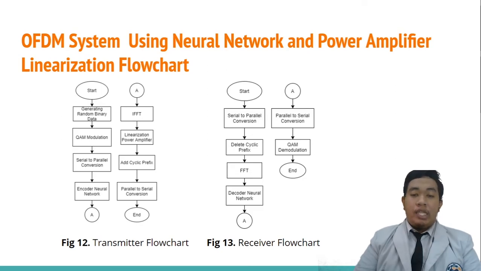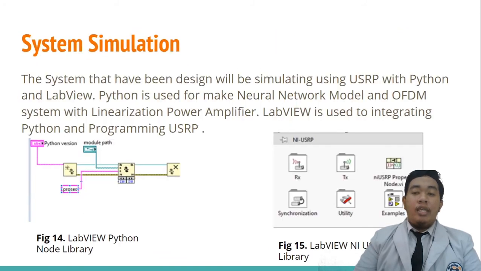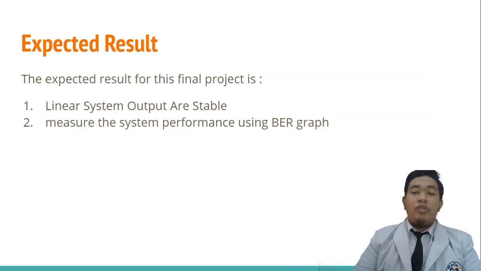The system that has been designed will be simulated using USRP with Python and LabVIEW. Python is used to make the neural network model and the OFDM system with linearization power amplifier. LabVIEW is used to integrate Python and program the USRP. The expected result of this research is that the linear system output is stable. Measure the system performance using BER. That's all. Thank you.